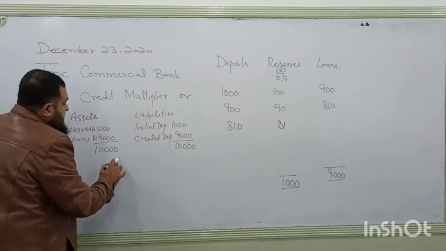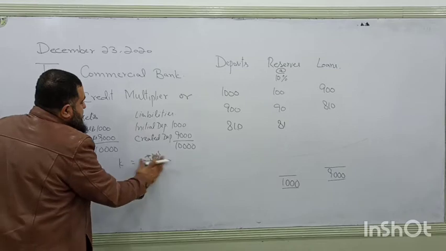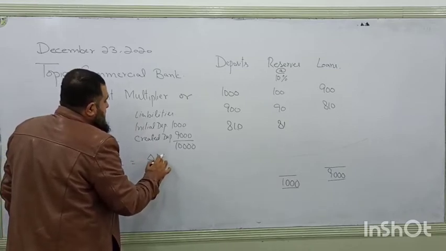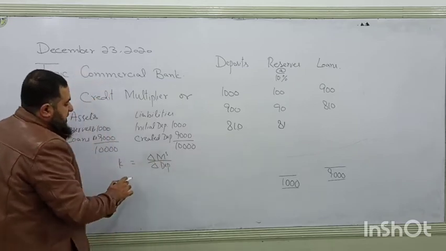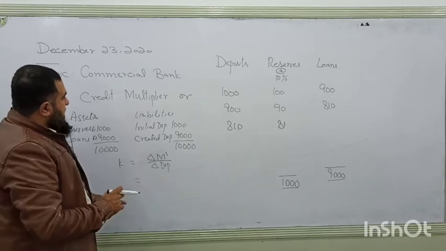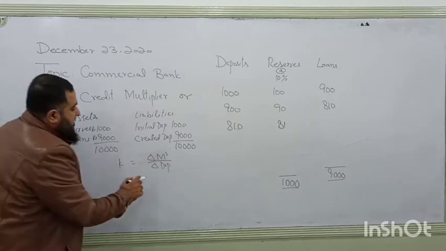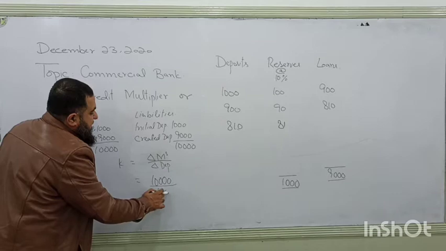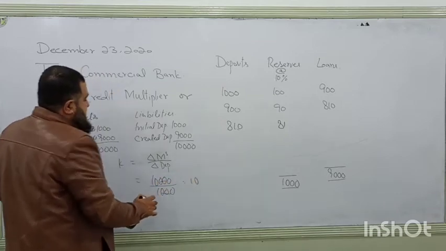K is the change in money supply due to the initial deposit. So how much money is now created from 1000? The total amount of money created is now 10,000. So 10,000 is the money supply from the initial deposit of 1000, and the value of the credit multiplier is 10.